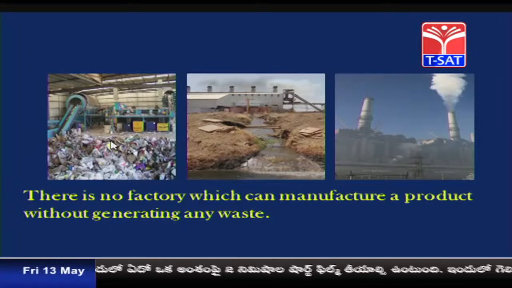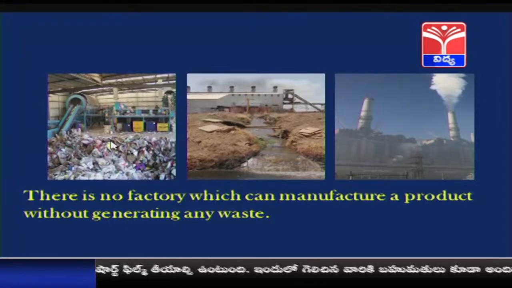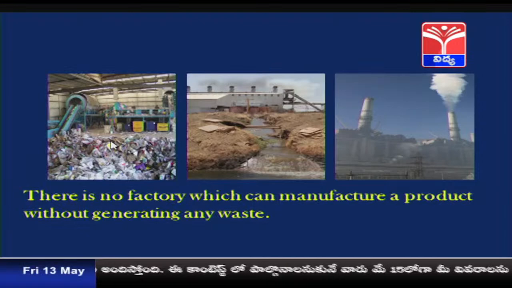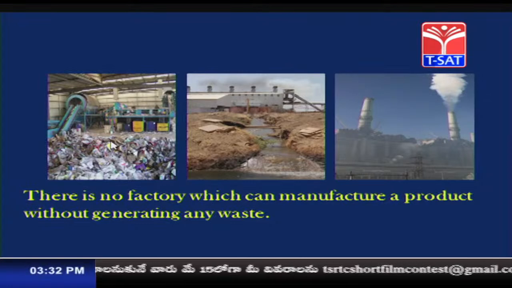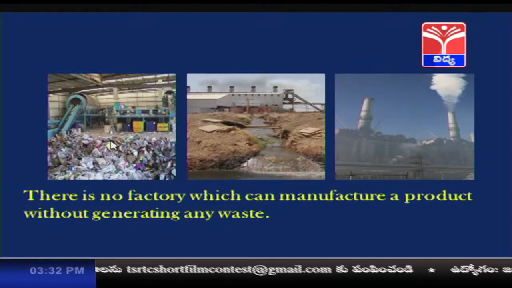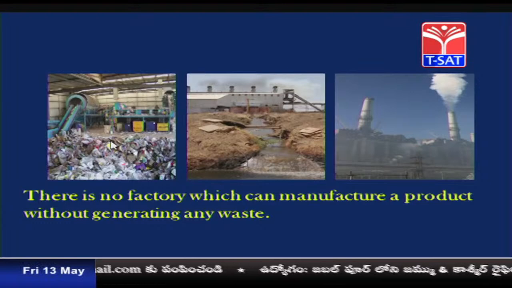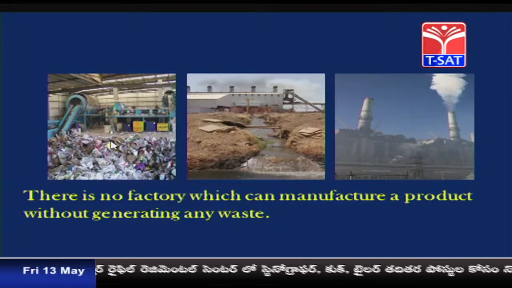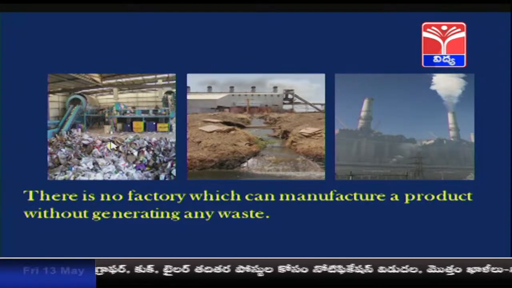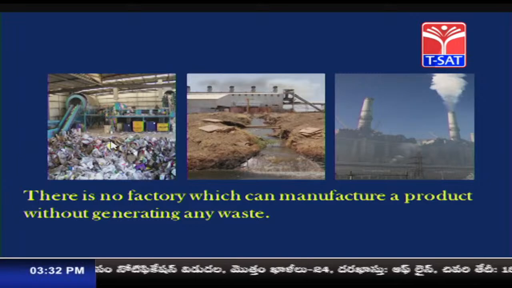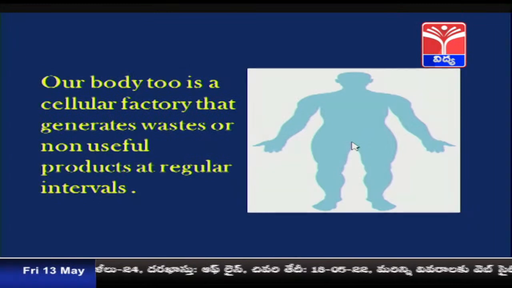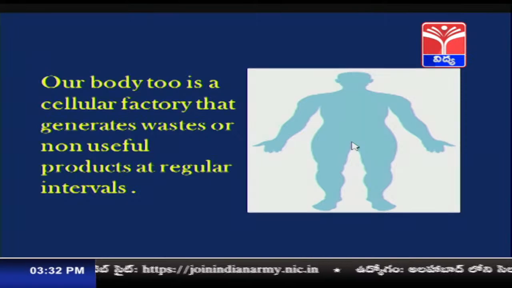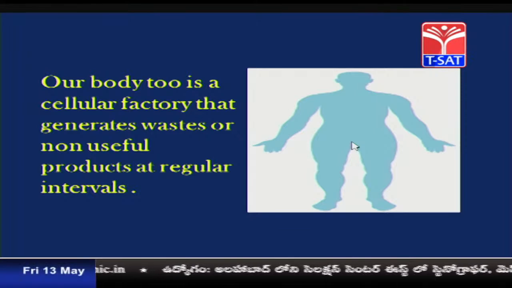Students, if you look at these pictures, there is one common thing. In the first picture, a factory is generating solid waste. In the second picture, a factory is generating liquid waste that is being released outside. And in the third picture, a factory is releasing gaseous waste. Similarly, our body too is a cellular factory that generates waste or non-useful products at regular intervals.